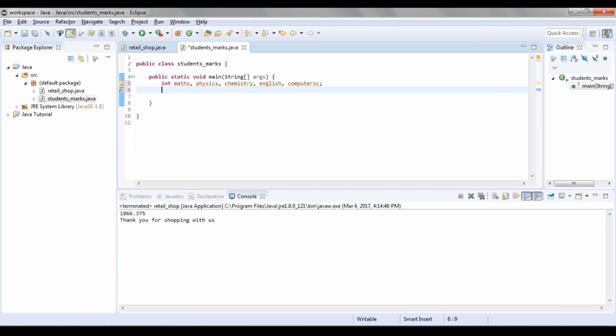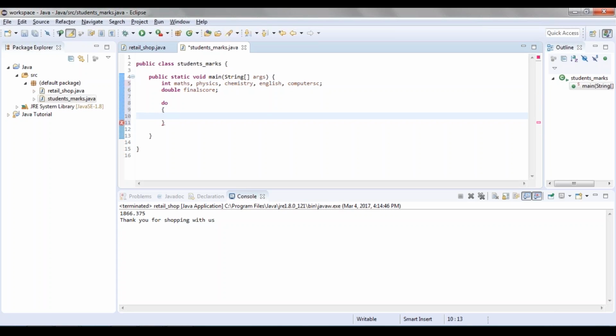Now I need to store the total marks somewhere, so I'm going to declare a double variable that is final score. So now it's time we begin with our looping statement. What I'm going to do is start off with a do while statement. I'll say do, then open parenthesis and then enter into it.